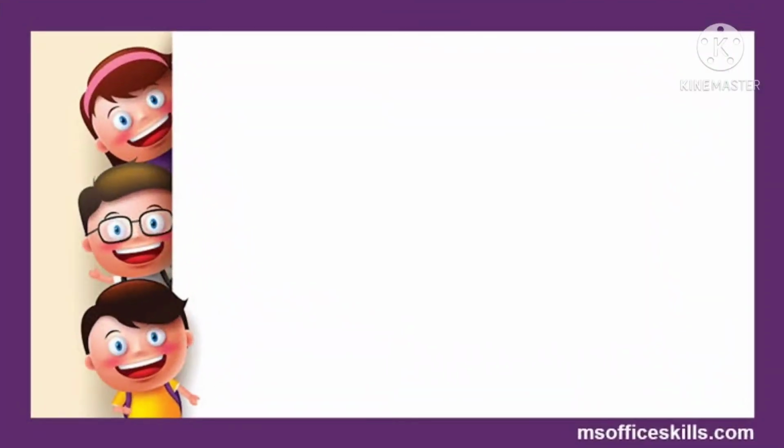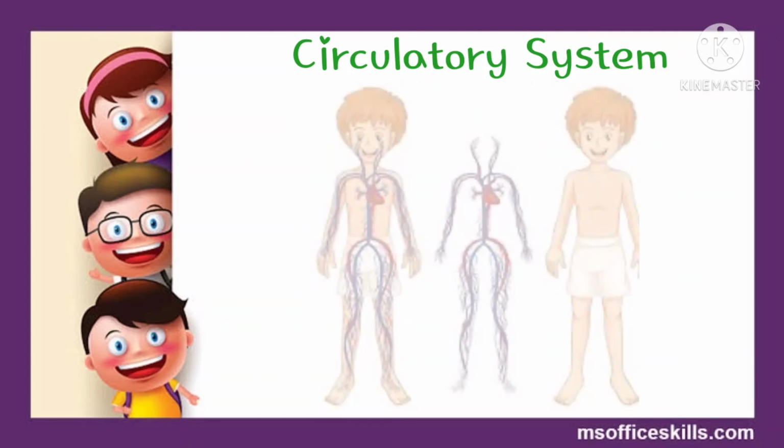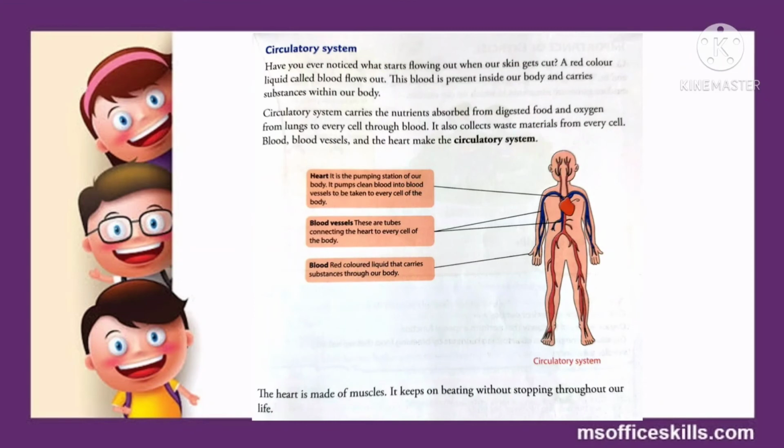Let's study another one, which is the circulatory system. Students, this system transports oxygen, nutrients, and other substances to the cells. So let's study a bit about this system. As you all know, students, blood is present in our body and carries substances within our body. The circulatory system carries the nutrients absorbed from the digested food and oxygen from the lungs to every cell through the blood, and it also collects waste material from every cell.